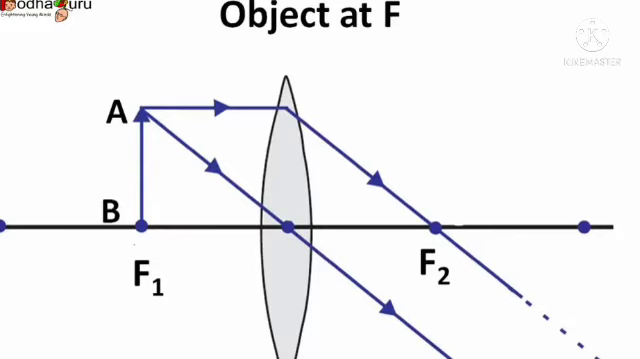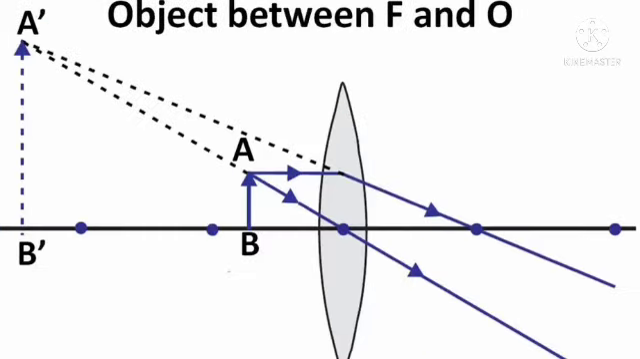Fifth rule, object located at the focal point. When an object is placed at focus, the image will be at infinity. This is similar to the first case, object at infinity. When the image is formed at infinity distance away, we cannot discuss the size and nature of the image.